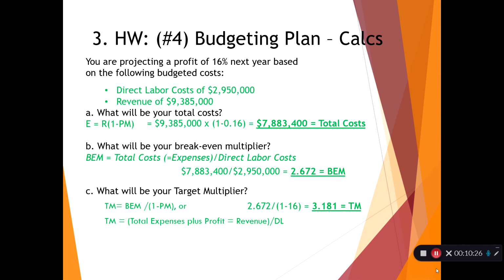Well, there's two ways to calculate it. One is we take our break-even multiplier that we calculated above, we divide that by 1 less our profit margin, 3.181. There's another way to calculate that. It's our total expenses plus profit, which is basically the revenue, and we divide by direct labor. That's the $9.3 million. That's the revenue that was given up above. We divide it by the direct labor given, and we have 3.181 as our target multiplier. And this wraps up our sample calculations for tonight.